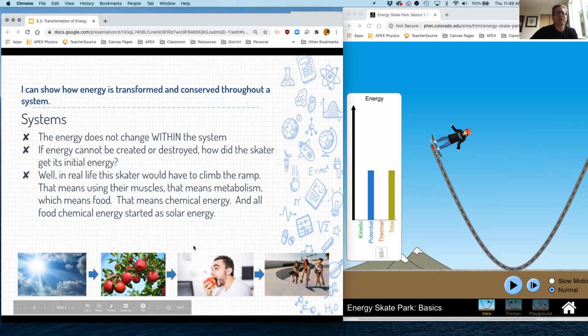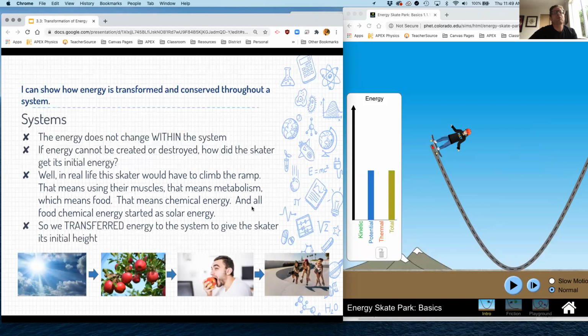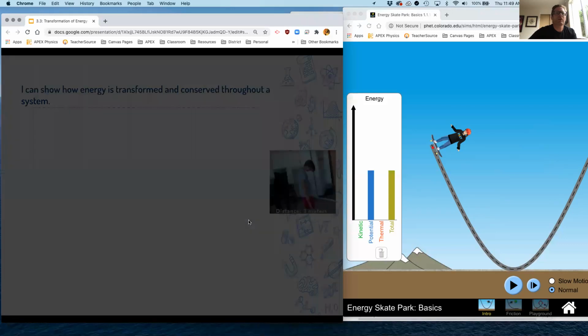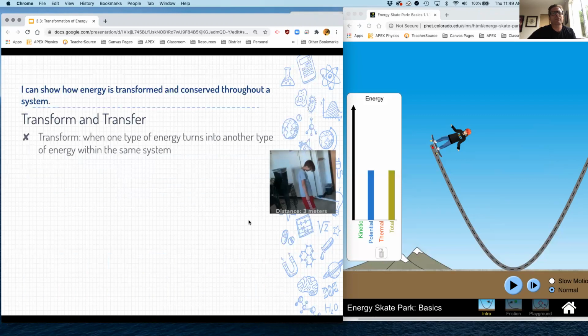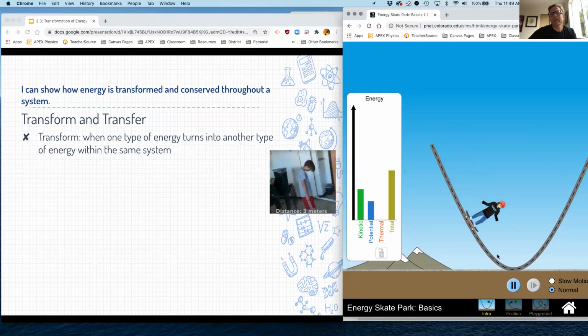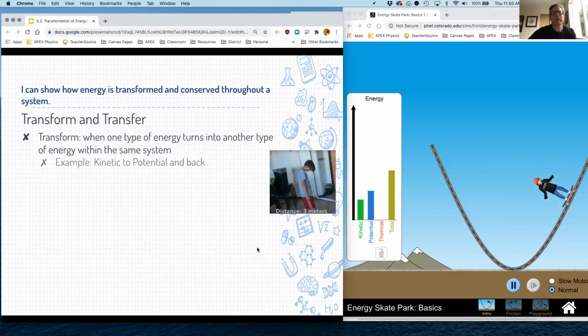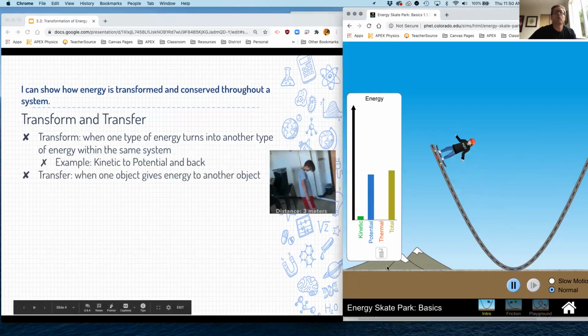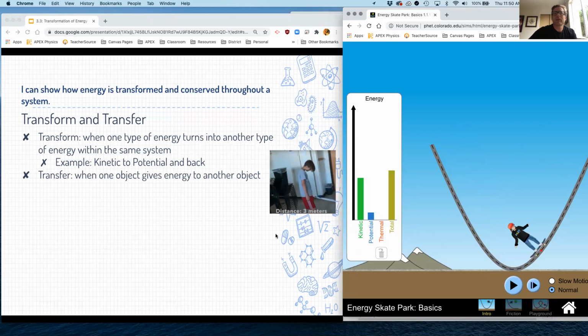But there's also this concept of a system, where now we have this system, and this system is only the skater and the ramp. We had put energy into the system from the outside universe. So that is called a transfer. So there's two different words here: transformation and transfer. Transform is when one type of energy turns into another. This right here is transforming. It's going from potential to kinetic, potential to kinetic. Transfer is when one object gives its energy to another.